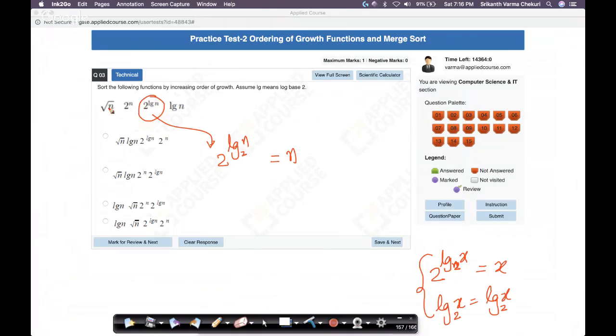So what do we have here? We have n power half. We have log n, and we'll come to log n. We have 2 power n. We know that 2 power n certainly grows faster than n power half. So these two are taken care of. We have n.